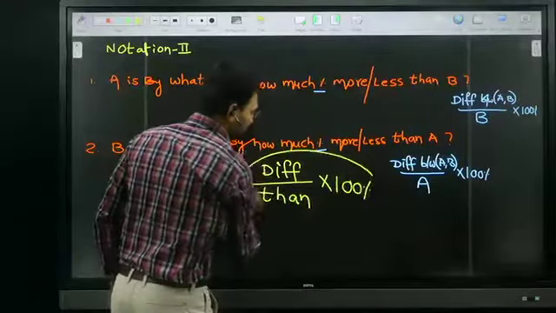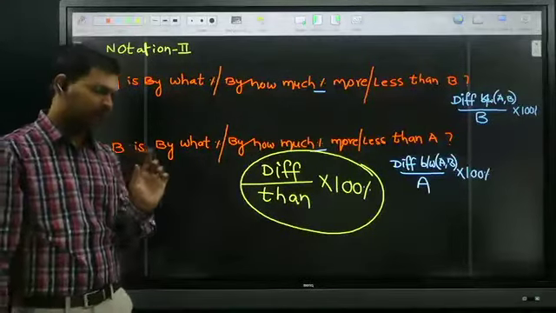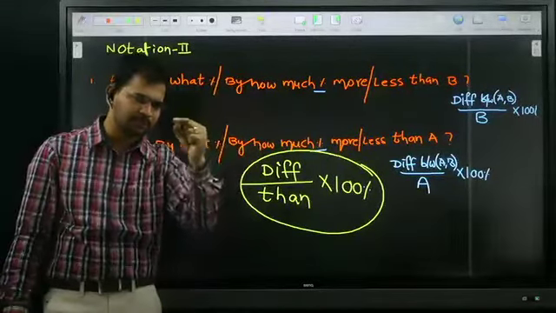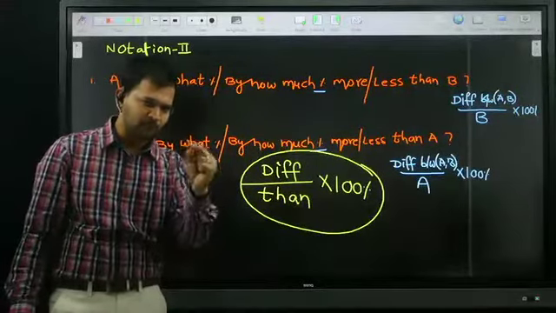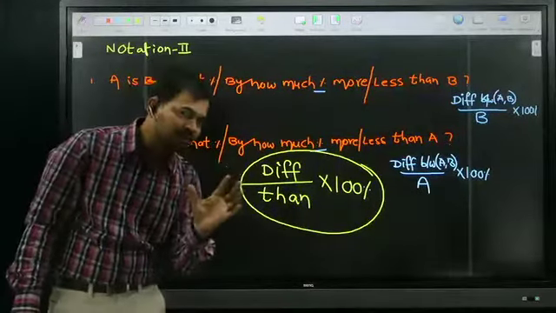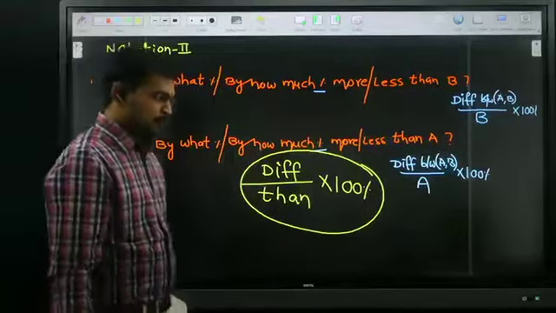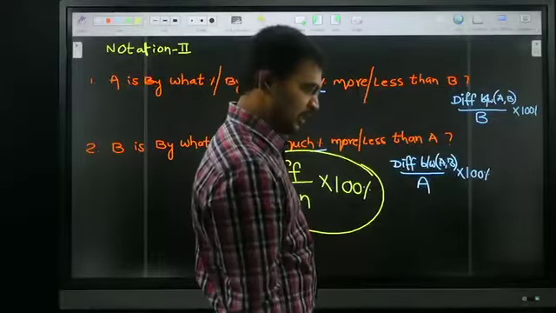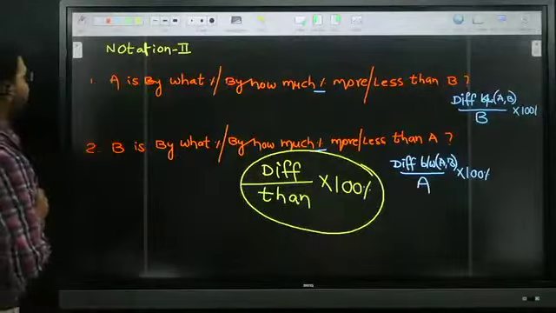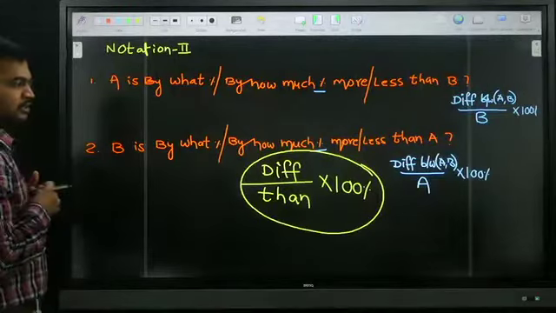Just try to remember: after 'than', whichever person is coming, put that in the denominator, and wherever they're asking more or less, go for the difference between A and B. It's not the same, it's different. Make a note of all of this. This is very, very important.